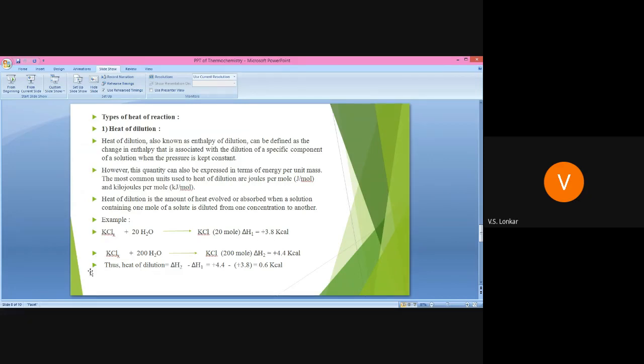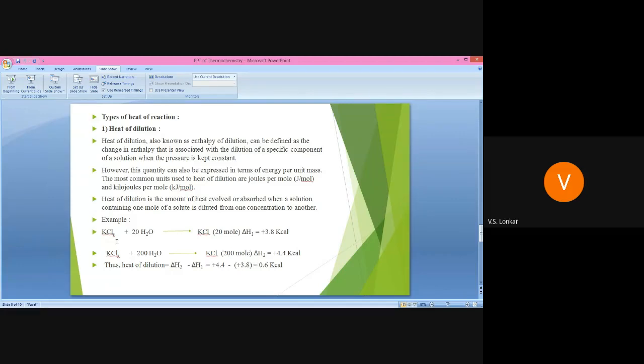Next, here it is one reaction and we want to make the dilution from one concentration to another. Therefore it changes from solid KCl plus 200 H2O, which gives KCl in 200 moles of water, and here delta H2 equals plus 4.4 kilocalorie.